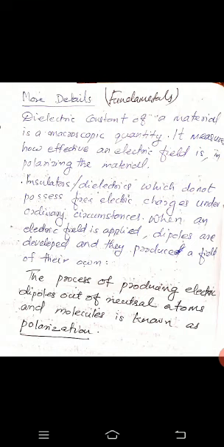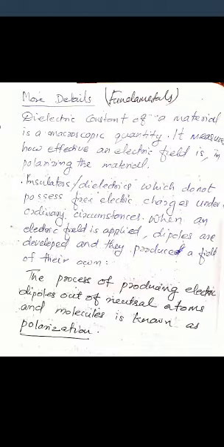The overall effect is the displacement of the entire positive charge in the dielectric relative to the negative charge. This relative displacement of the charges is called polarization, and now the dielectric is said to be polarized.